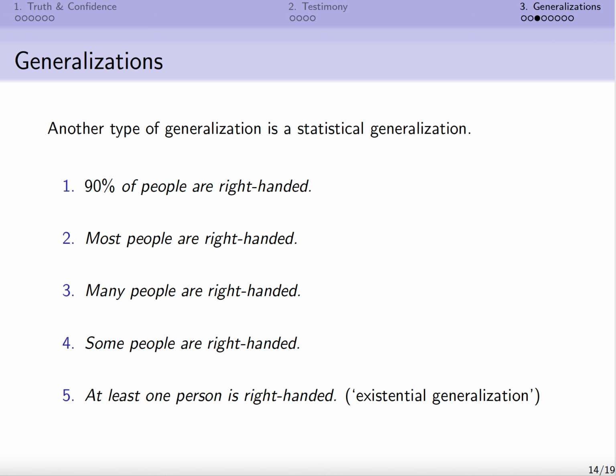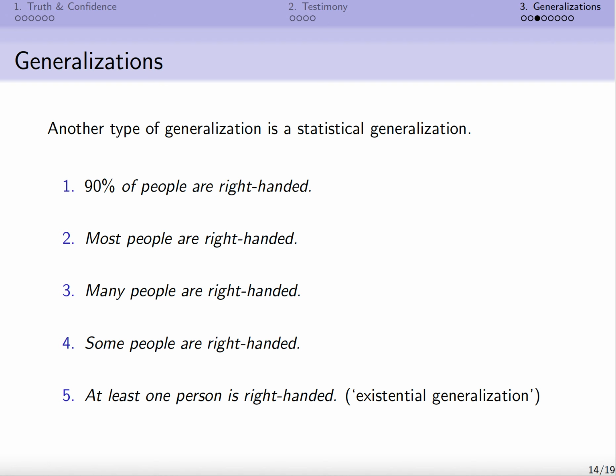So 1 says 90% of people are right-handed. That's statistical. It's fairly precise, right? It gives us a precise percentage or a precise statistic, 90%. 2, most people are right-handed. That's less precise. It doesn't give us a specific number. By saying most, it probably implies more than 50%, so more than half of people are right-handed.